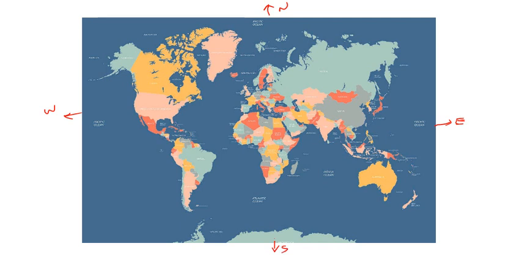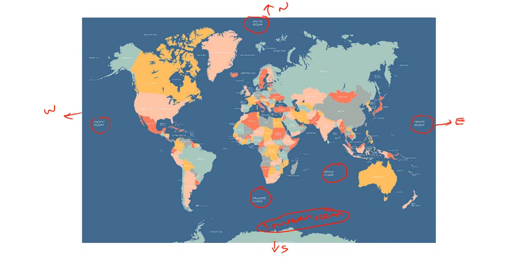Okay, clear? Now if we mark the oceans, here is the Pacific Ocean, the Atlantic Ocean, Indian Ocean and Arctic Ocean, and here the Southern Ocean will be there. Clear?